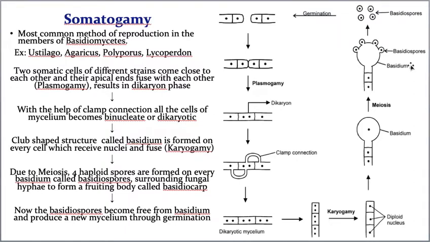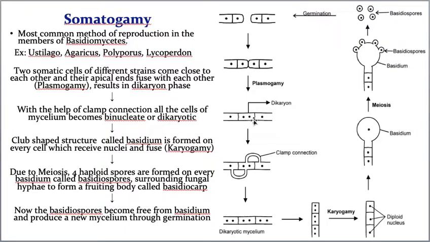Hope you understood, students. Now after the basidiospores production, this basidium bursts and releases all the basidiospores out, and these basidiospores they go by wind or water, whatever it may be, they reach their suitable place and grow into individual mycelia, and this is called as somatogamy. Hope you understood somatogamy, but a very quick half a minute revision I am going to give. At the time of somatogamy, two hyphae of two different mycelia come close, and then the protoplasm gets fused, which results in the formation of dikaryon stage.